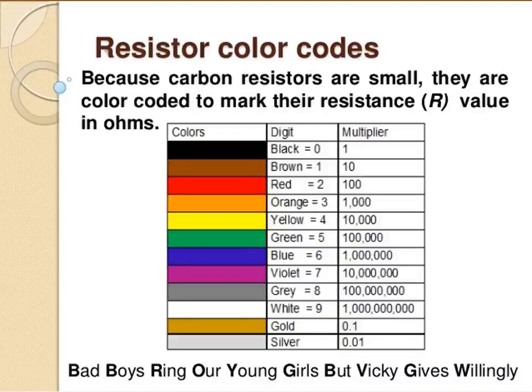Color rings are used to indicate the value of the resistance according to the rules. Three colored rings are used to indicate the value. The first two rings are significant figures. The third ring indicates a decimal multiplier after them.